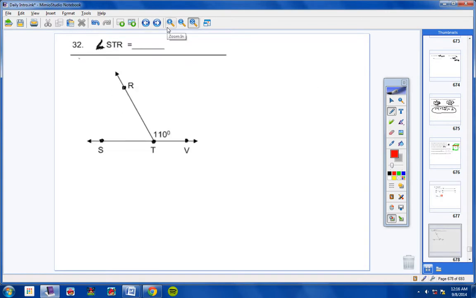Okay, moving on to number 32. Now, notice they want us to find the measure of this angle right here. Now think about this, students, please. Look, we have a straight line right here, okay? And off of that straight line we have a ray. Now look, students, anytime you have a straight line, you know the angle is always going to measure how much if it's a straight line. 180, correct? Sure, 180.